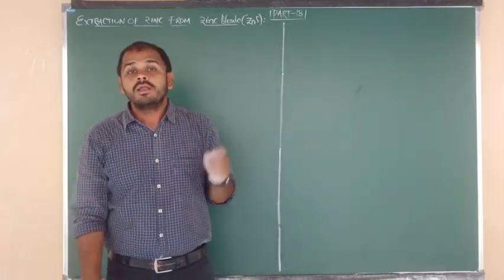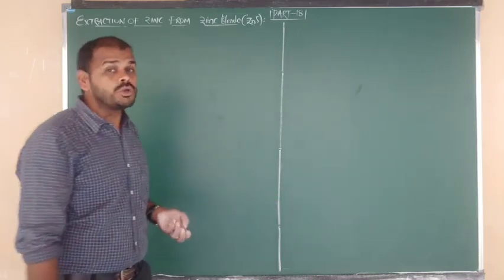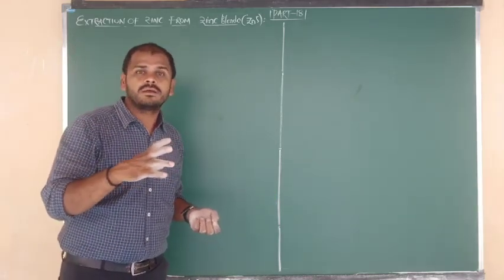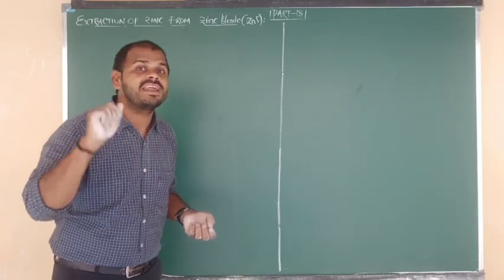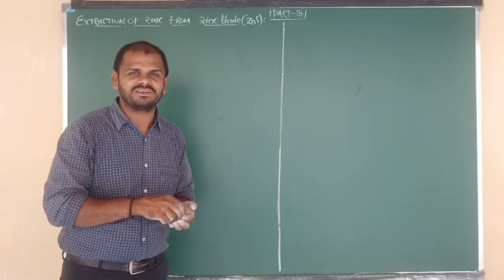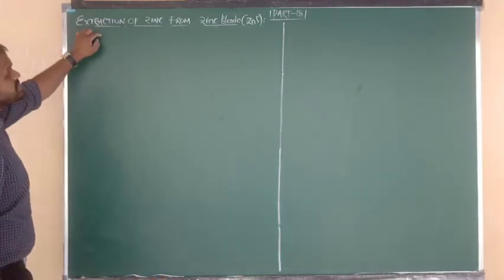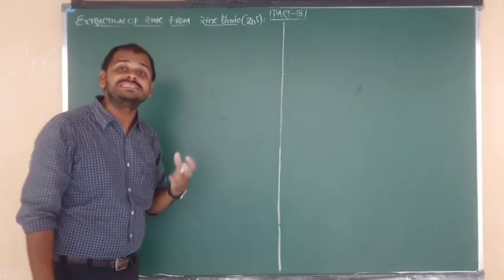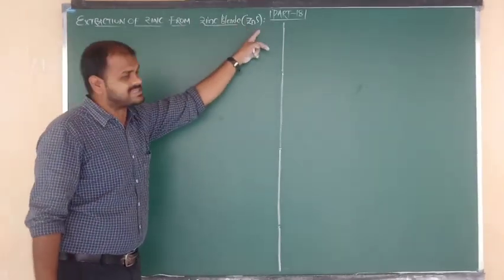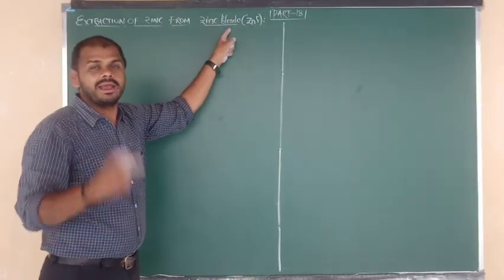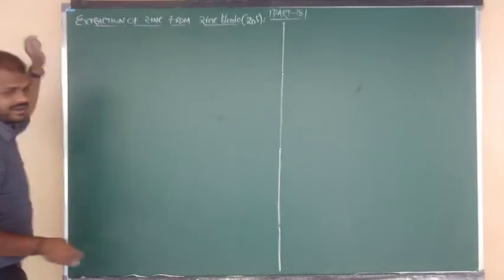Good. Now in this class I am going to discuss the extraction of metals which have moderate reactivity. The best example is zinc. Extraction of zinc from zinc blende. What is the formula of zinc blende? ZnS, zinc sulfide. This is called zinc blende. It is an ore of zinc metal.